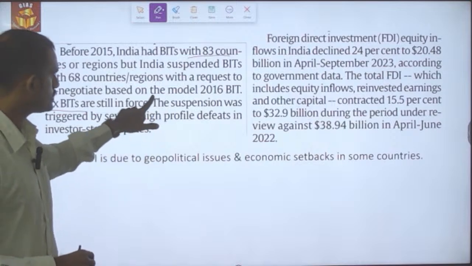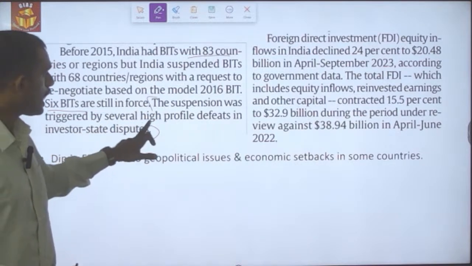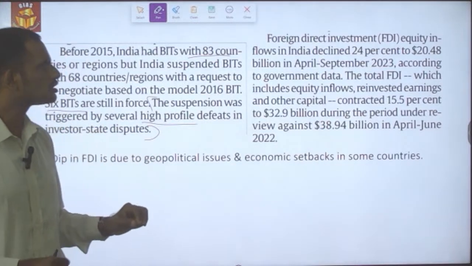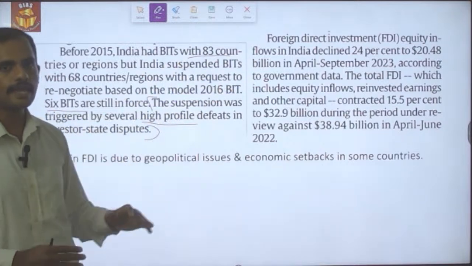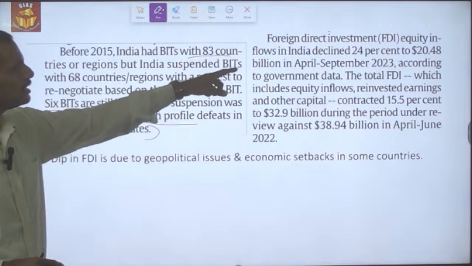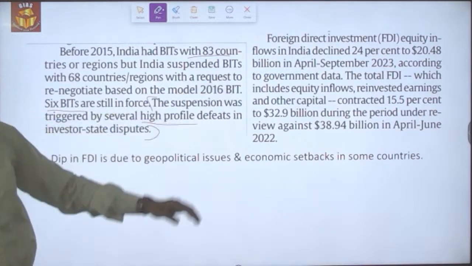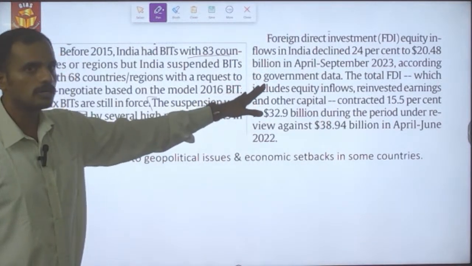And as I said, the suspension or scrapping of this treaty has happened because of the high profile defeat which India faced in the international courts. And this is the one thing. In terms of foreign direct investment, most importantly, equity investment has declined by 24% in the April-September period of this financial year. And this is according to government data.